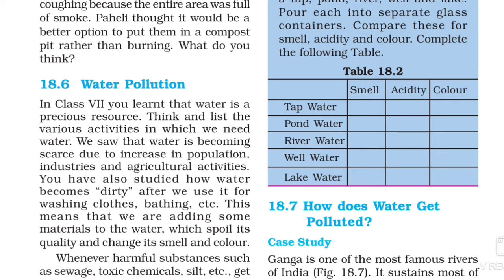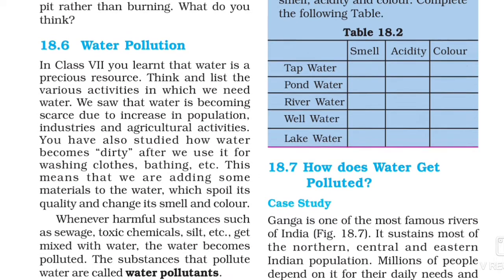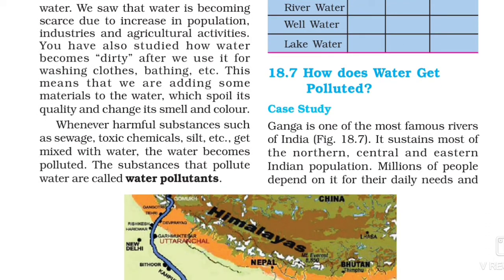So it means when we wash clothes, whenever we bathe, so many detergent chemicals are added to water, and that's why water becomes dirty. This means that we add some materials to water and they spoil its quality and change its smell and color.